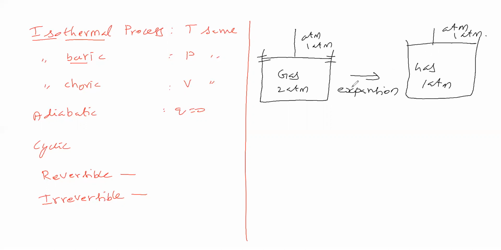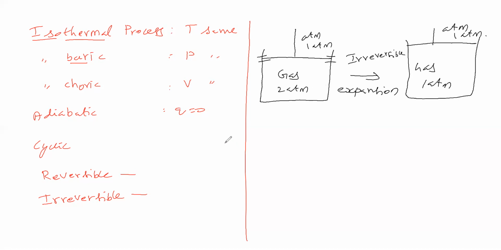If you remove this obstacle, the gas forces the piston to move up. That means the gas is undergoing expansion. Therefore the pressure of the gas decreases and attains a value equal to atmospheric pressure. Now, this process is called an irreversible process.